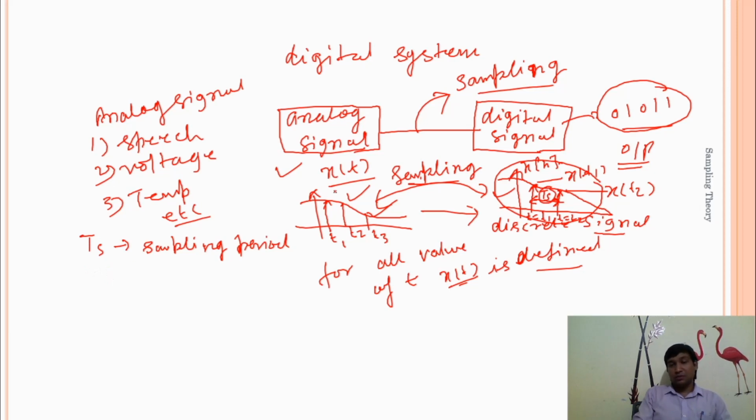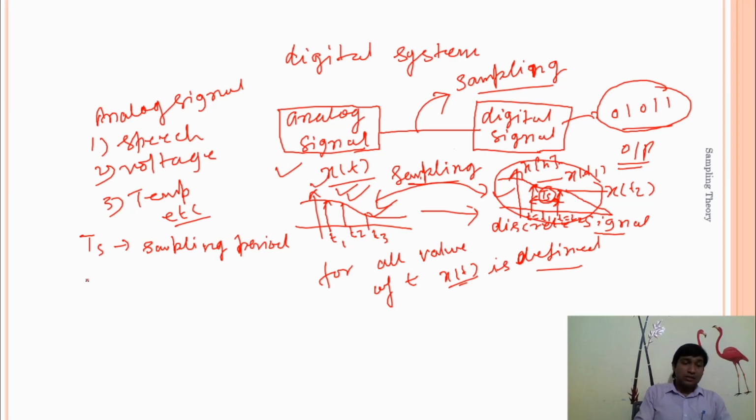We want to transmit this signal over a digital system by using some intermediate methods, and after these methods our original signal should be preserved or not. Ultimately we want our message signal x of t.